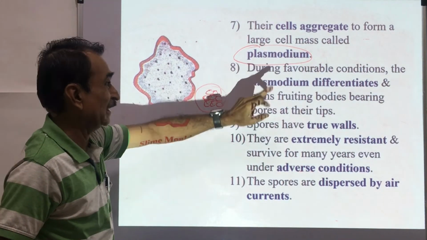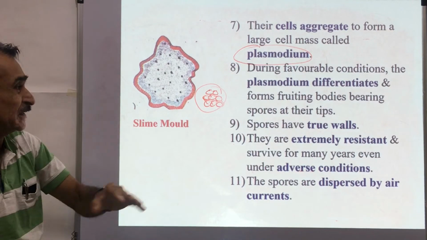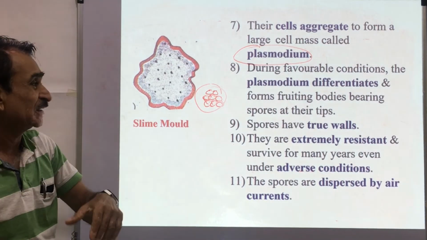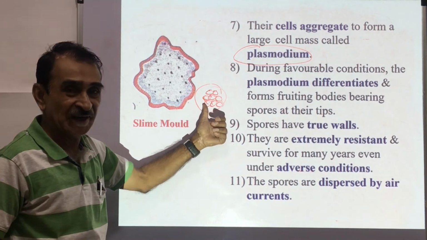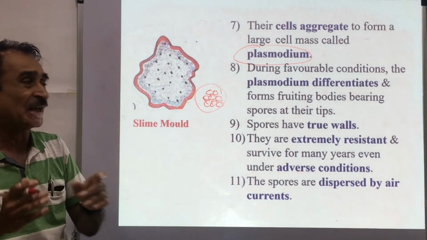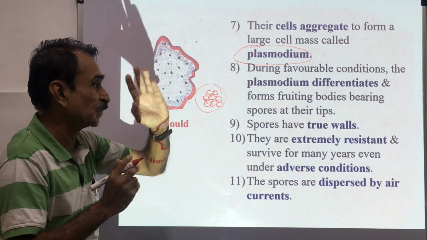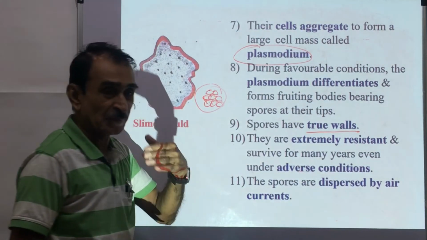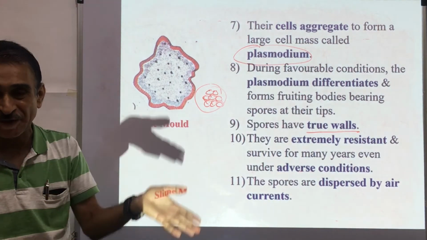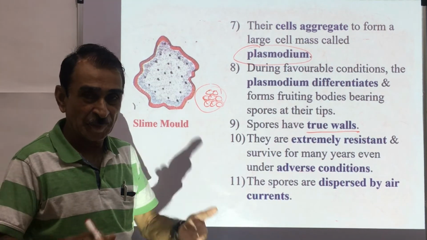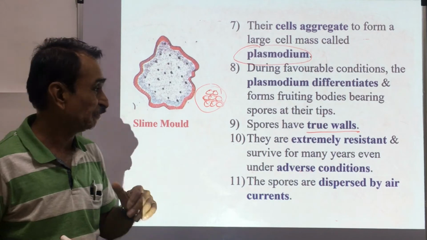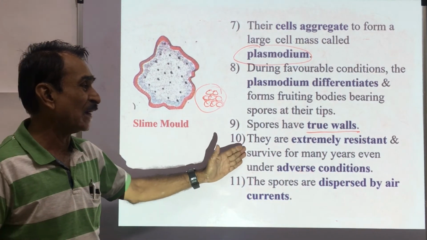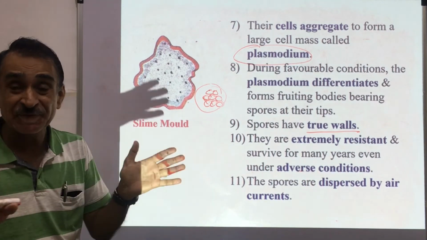During favorable conditions, the plasmodium differentiates and forms fruiting bodies bearing spores at their tips. So such fruiting bodies are formed and at their tips there are spores. These spores have two walls. That means, as we saw earlier, there is no cell wall in the vegetative stage, but there is a wall in the reproductive stage. They are extremely resistant and survive for many years even under adverse conditions.